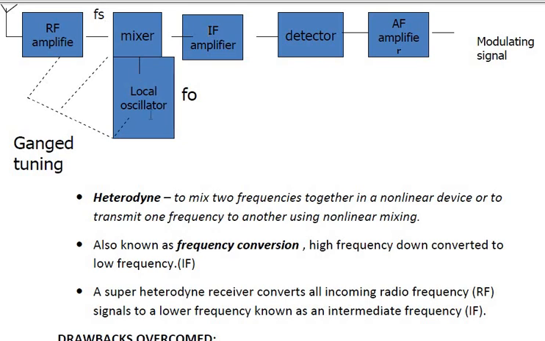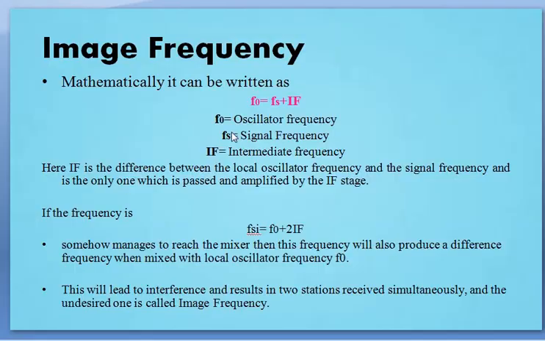This is Fs, this is the local oscillator frequency F0, and the mixer gives you Fs plus F0, and here you will be getting the intermediate frequency, right? So F0 is equal to Fs plus the intermediate frequency. F0 is the local oscillator frequency, Fs is your signal frequency, and IF is your intermediate frequency.